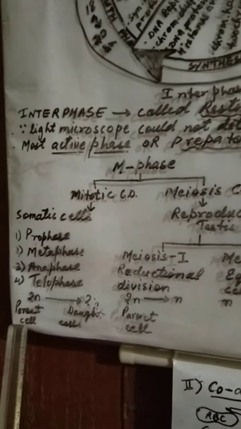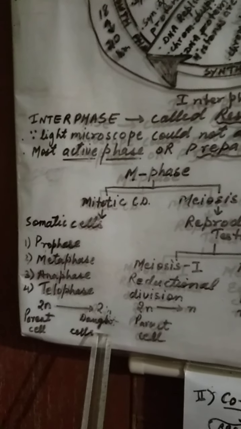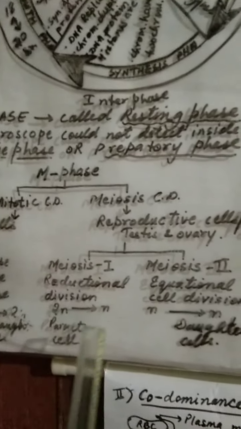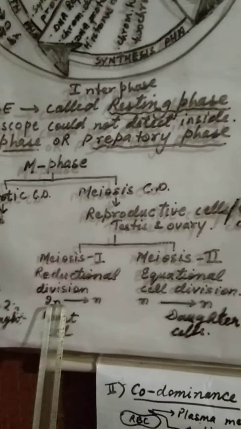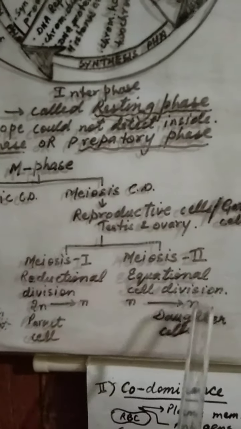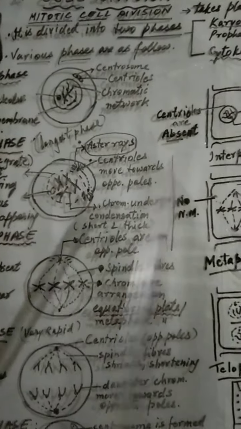Important thing to be noted is that in mitosis, the parent cell has 2n number of chromosomes, and daughter cells also have 2n number of chromosomes. While in meiosis, the parent cell has 2n number of chromosomes, but daughter cells have only n number of chromosomes. Let us move to the second topic of today, that is mitotic cell division in animals and plants. Let us see first.